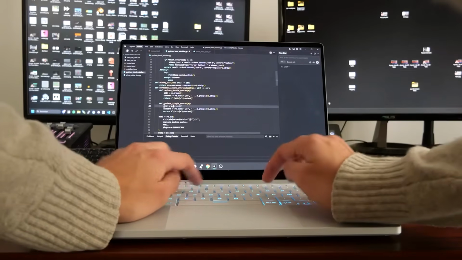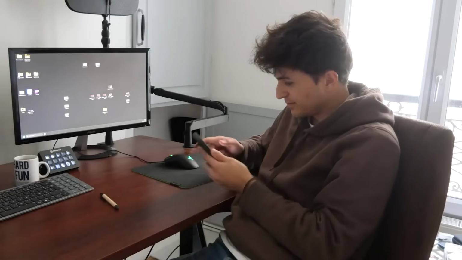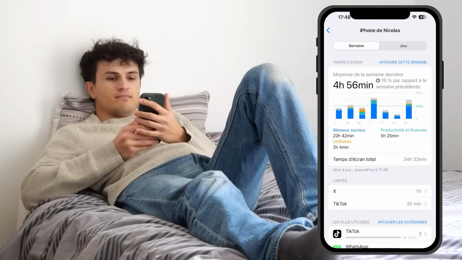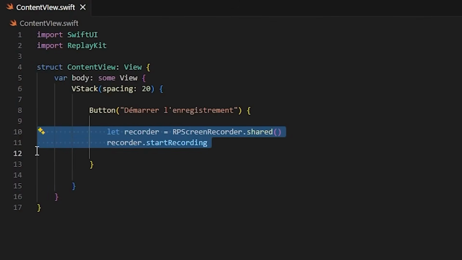For that, the plan is to create an app that will continuously record my iPhone screen while I'm using it. In other words, I'm going to monitor myself. This way, I'll capture everything that happens on video, including the ads. And since I spend almost 5 hours a day on my phone, I'm addicted, let's be honest, we're going to see a lot of ads. Now on iOS, making an app that records the screen is very simple. You just have to put this bit of code in, but unfortunately, we can't just do it like that.